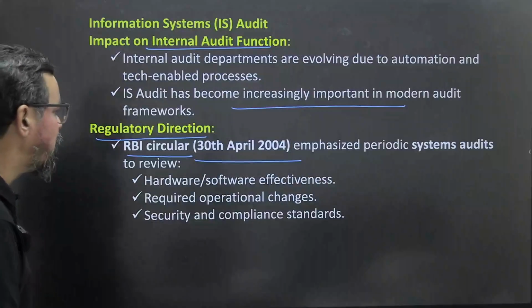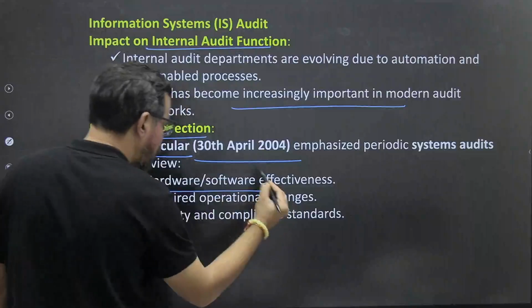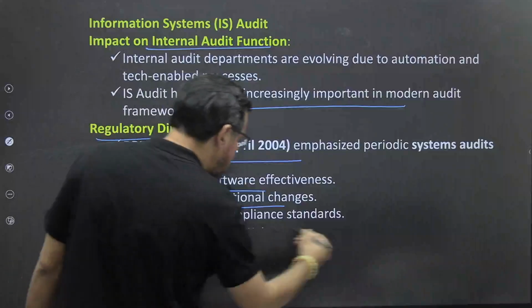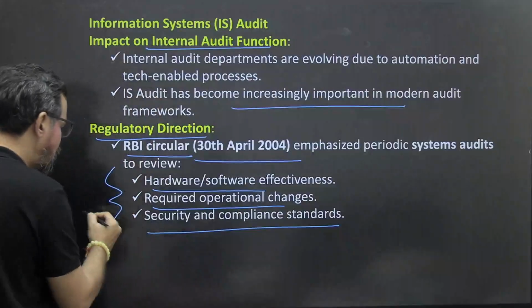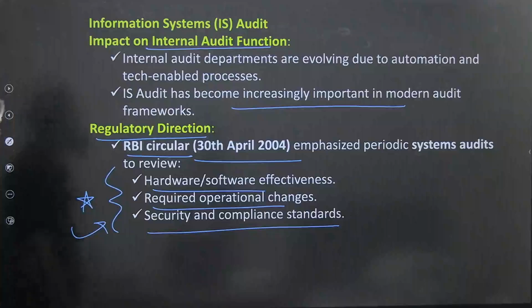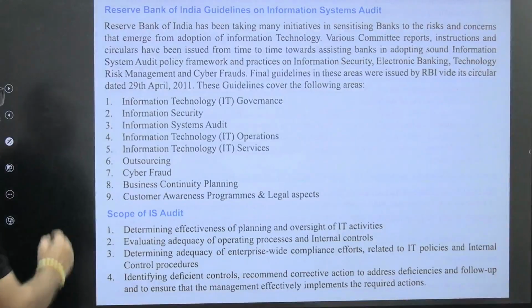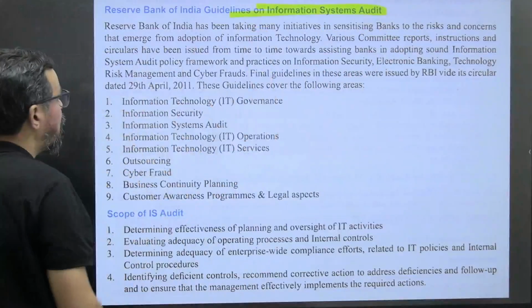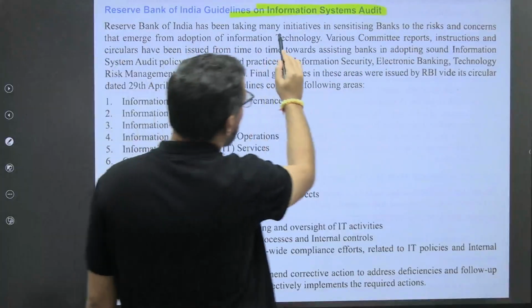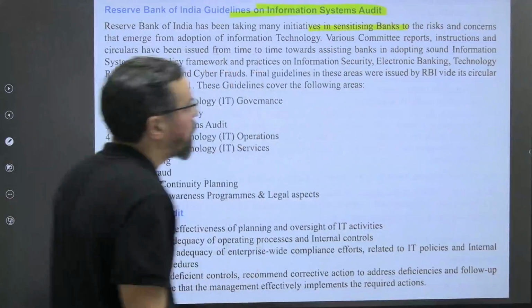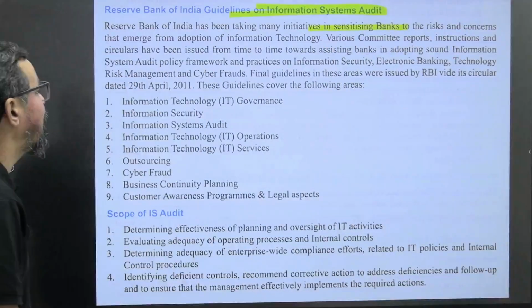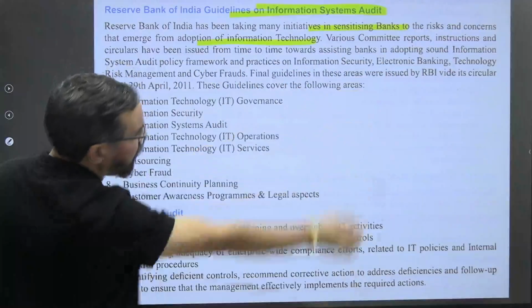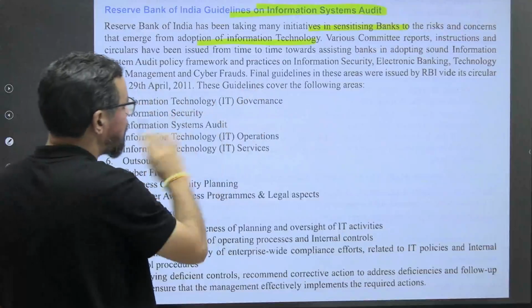So there should be periodic system audits of hardware, software effectiveness, required operational changes, and security compliance standards should be fulfilled by the bank itself under this particular audit. Okay? So Reserve Bank of India guidelines on information system audits. Okay? RBI has been taking many initiatives in sensitizing banks to the risks and concerns that emerge from the adoption of information systems. Various committee reports, instructions and circulars have been issued like this.